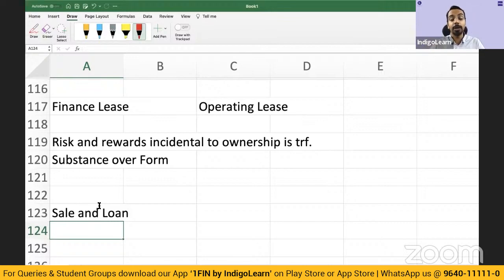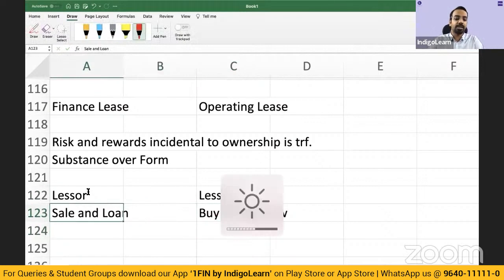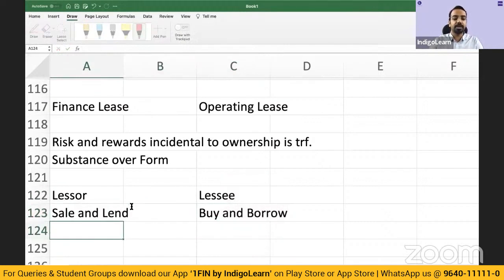And why loan? Because payment has not come upfront. You have not got the full payment upfront. That is why it becomes a kind of a loan transaction. So there is a sale transaction, there is a loan transaction as far as the lessor is concerned. As far as the lessee is concerned, there is a buy transaction and a borrow transaction. So I'll call it sale and lend. That makes it easier. So what is a finance lease? Where risk and rewards incidental to ownership have been transferred.